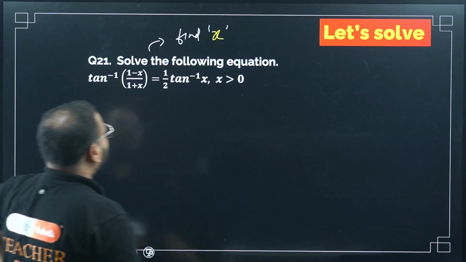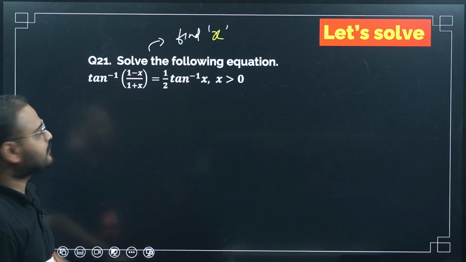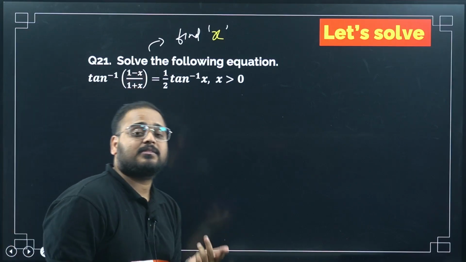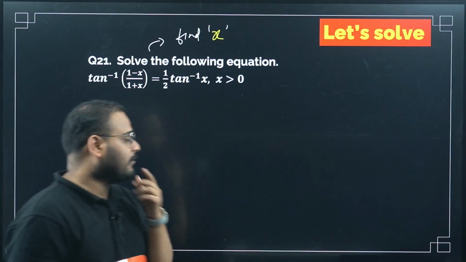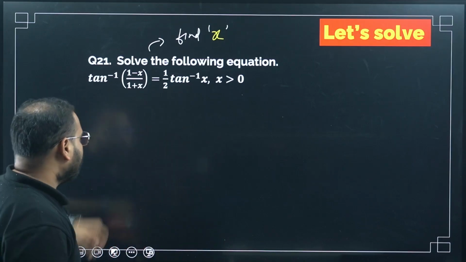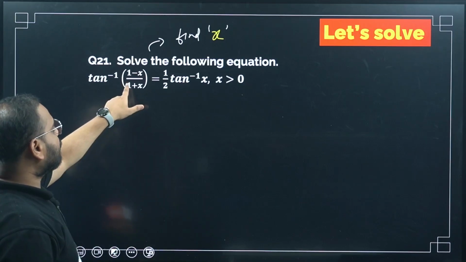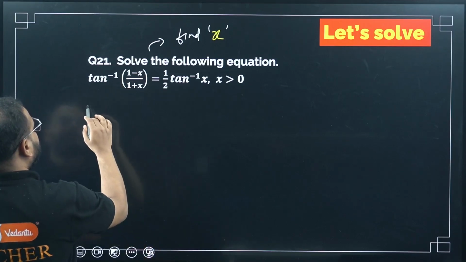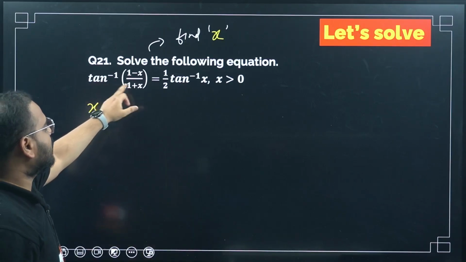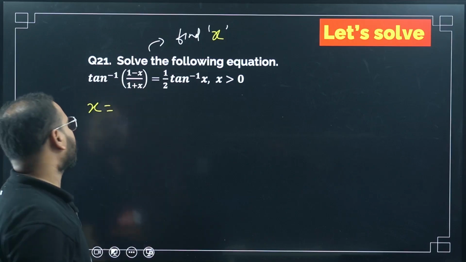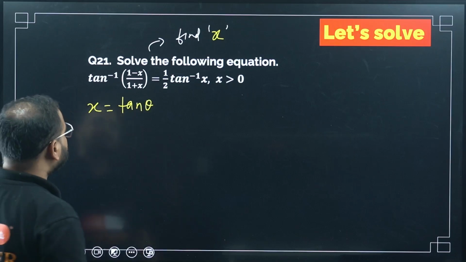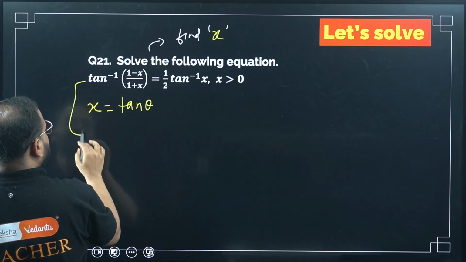All right. If you see here, you can see the pattern being formed. 1 minus something, 1 plus something. There is a formula like this, right? Tan inverse of x plus tan inverse of y, or tan inverse of x minus tan inverse of y. We'll see now. We need that. Please check. I want tan only, because tan inverse has to be operating on tan to get rid of this bracket. So let's take x equals tan theta. Let's see what will happen to this statement.